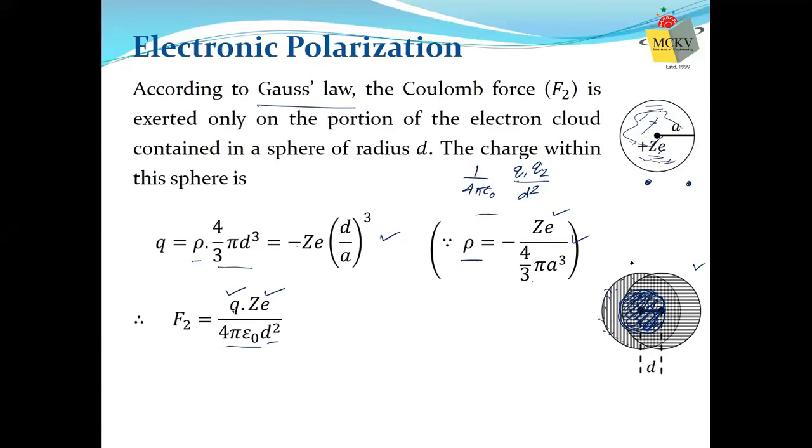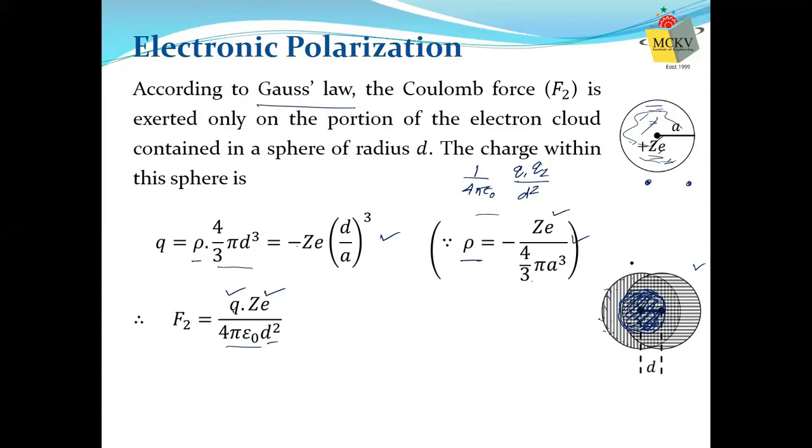When there was no external electric field, there was no Coulomb force because the centers of gravity coincided. When the external field is applied, the centers are separated, and that's why the Coulomb force appears.